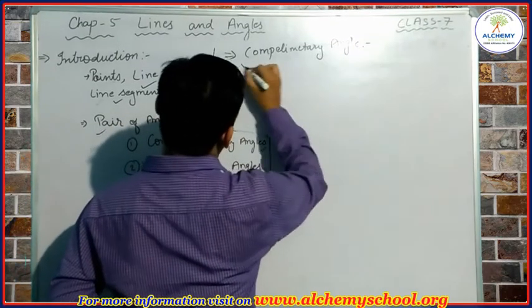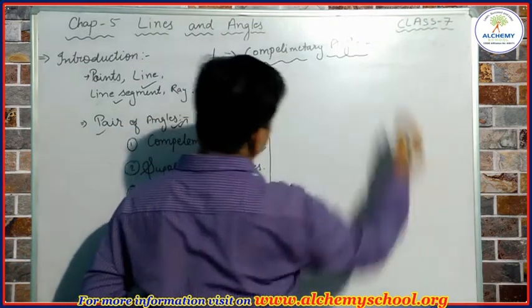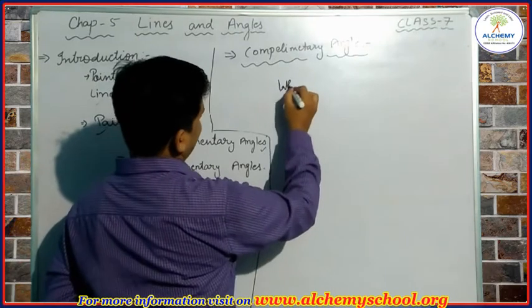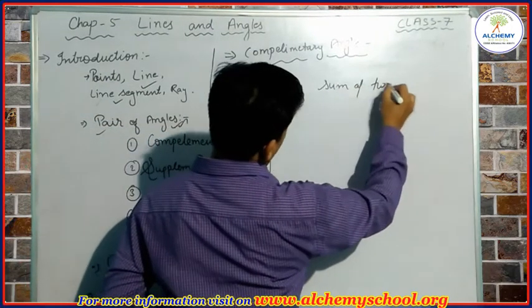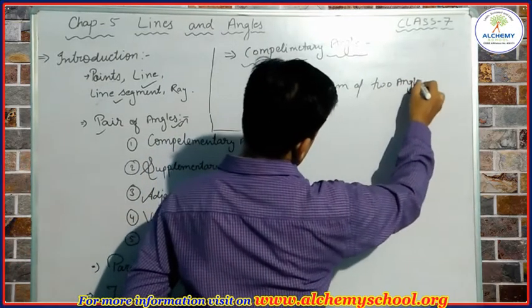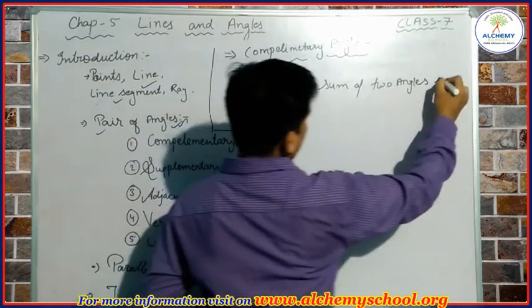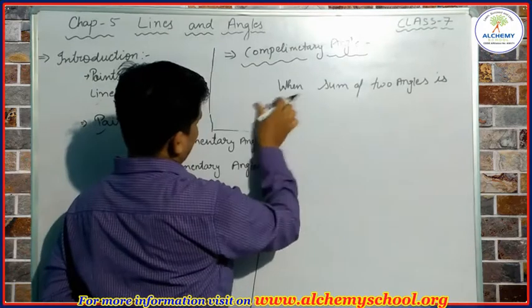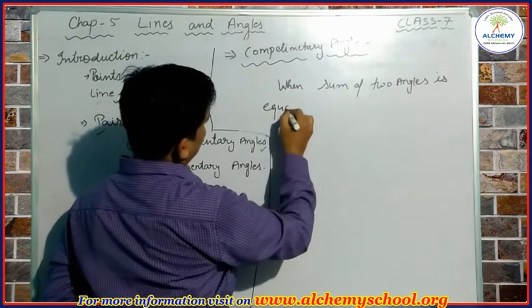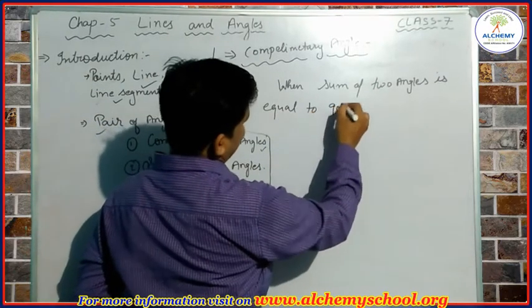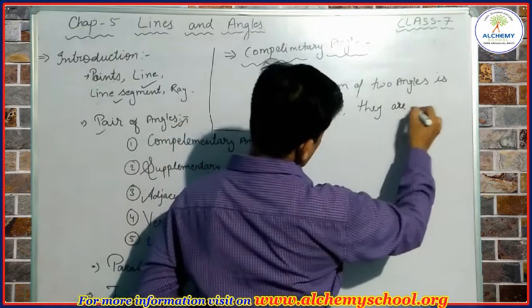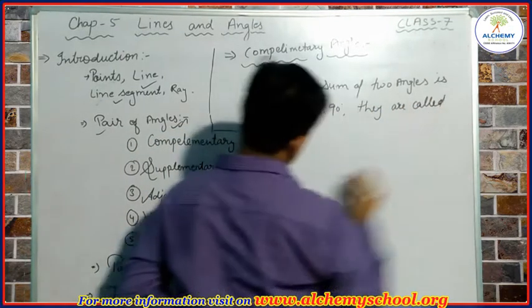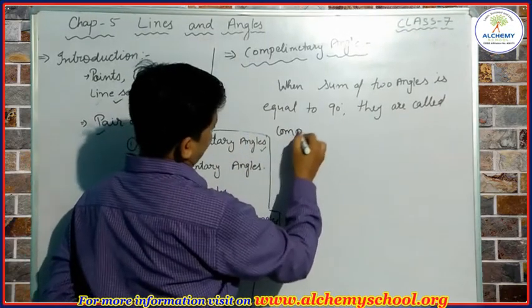What is a complementary angle, students? It is very simple. When the sum of two angles is equal to 90 degrees, they are called complementary angles.